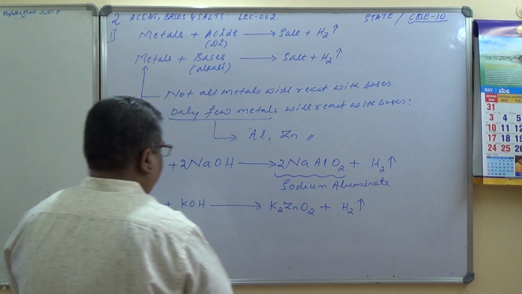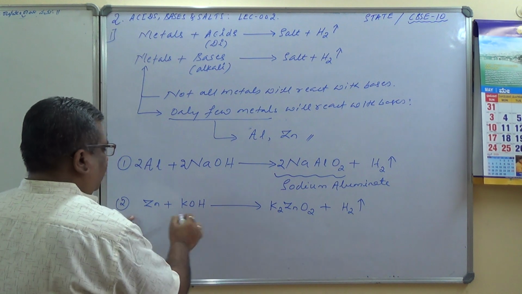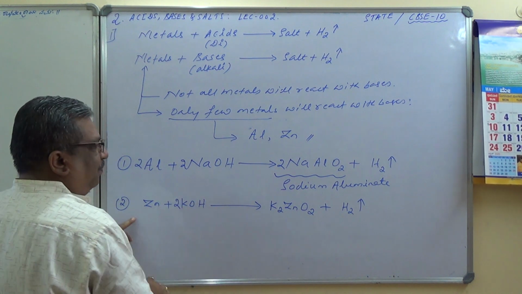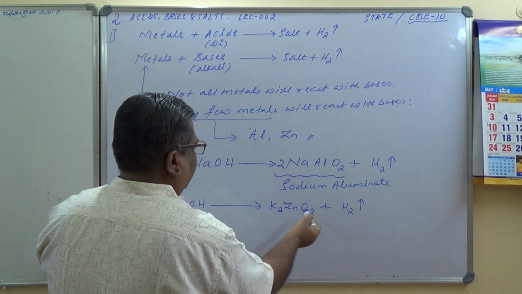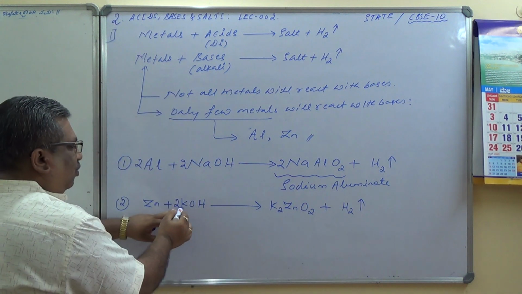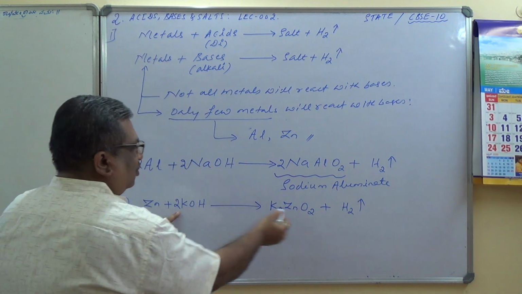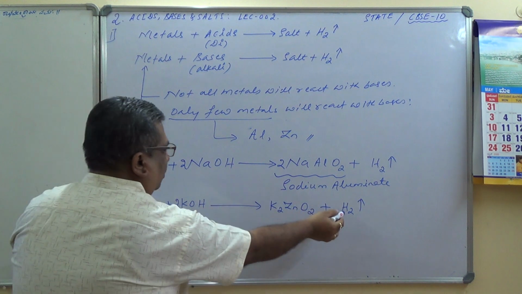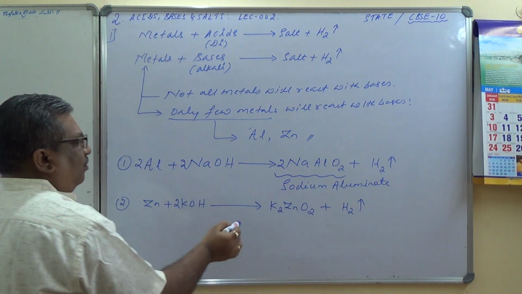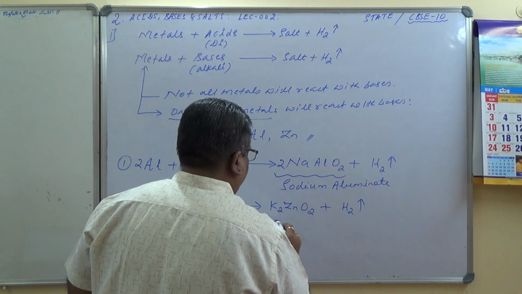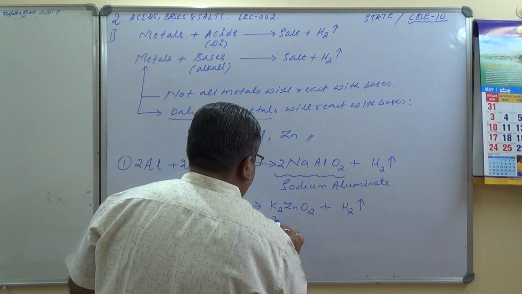Potassium zincate, here Zn, okay, this is 2, yeah, it is balanced: 2K, 2K, 2 oxygen, 2 oxygen, 2 hydrogen, 2 hydrogen, 1 zinc. K2ZnO2, and this compound is called potassium zincate.